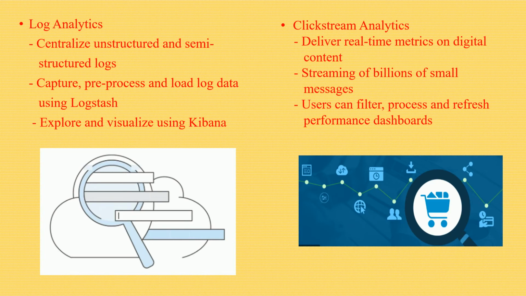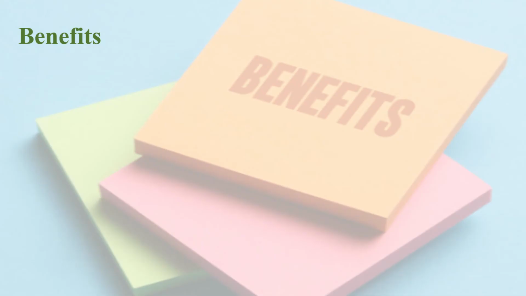For example, Hearst Corporation built a clickstream analytics platform using Amazon Elasticsearch Service, Amazon Kinesis Streams, and Amazon Kinesis Firehose to transmit and process 30 terabytes of data a day from 300 plus Hearst websites worldwide. With this platform, Hearst is able to make the entire data stream starting from website clicks to aggregated data available to editors in minutes. Now let's see what are the benefits of AWS Elasticsearch service.